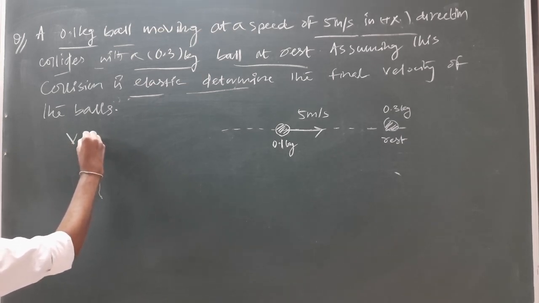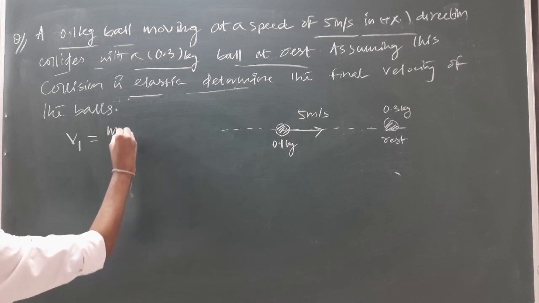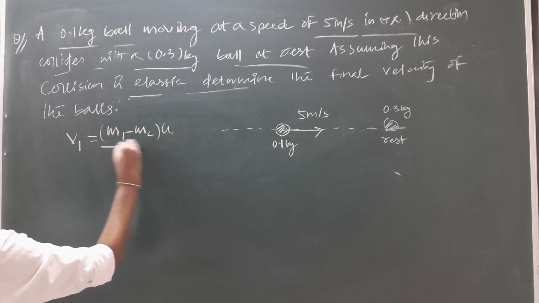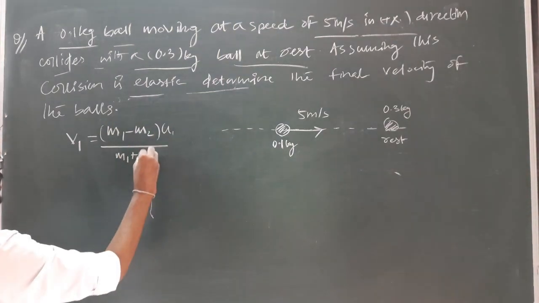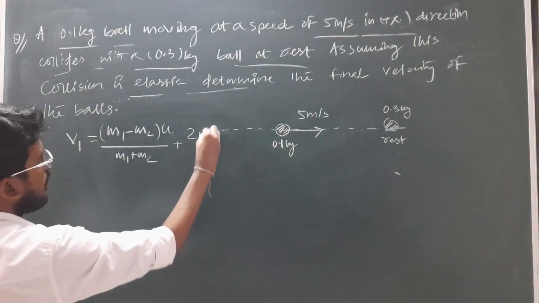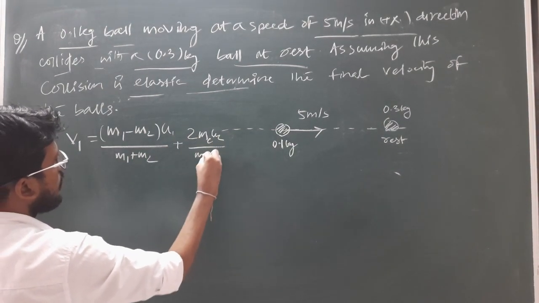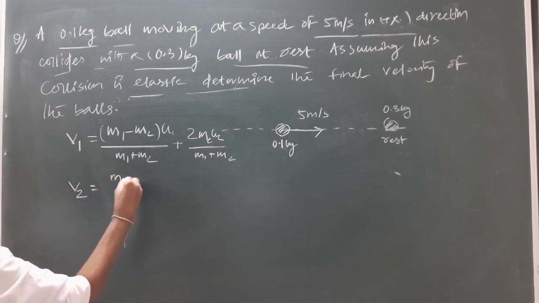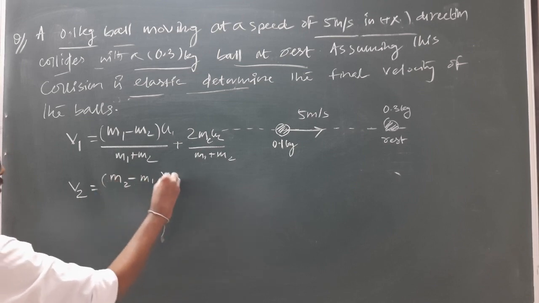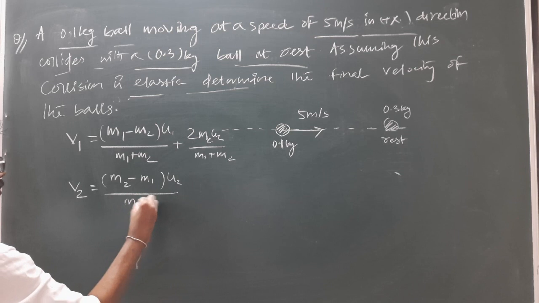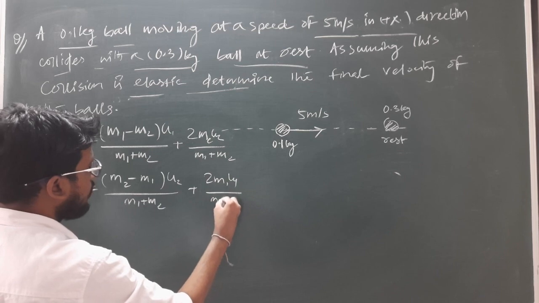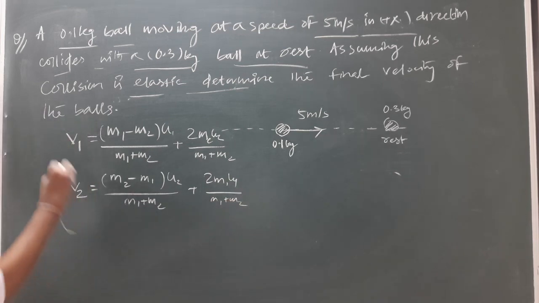Final velocity we already derived. v1 equal to how much? m1 minus m2 into u1 divided by m1 plus m2 plus 2 m2 u2 divided by m1 plus m2, and similarly the formula for v2 is how much? m2 minus m1 into u2 divided by m1 plus m2 plus 2 m1 u1 divided by m1 plus m2. Clear?